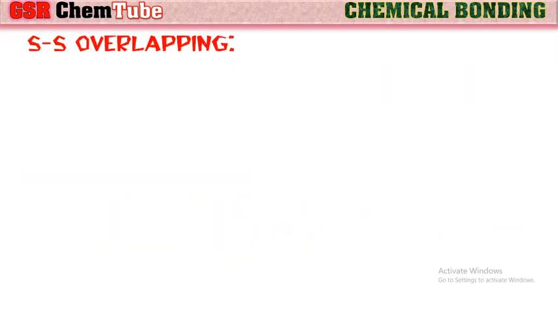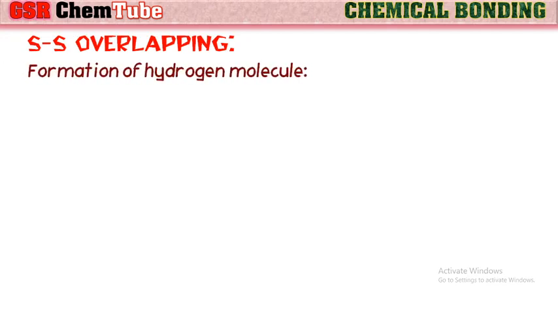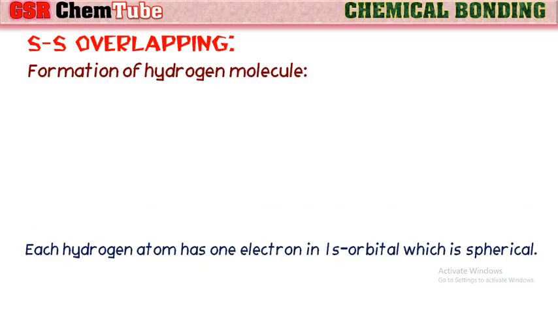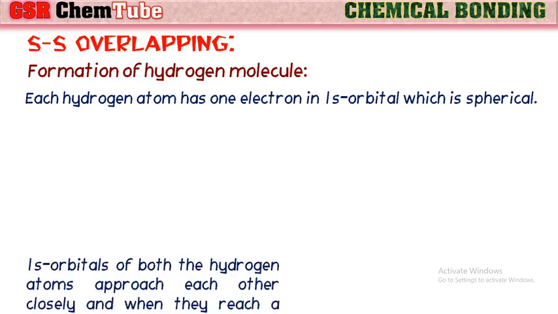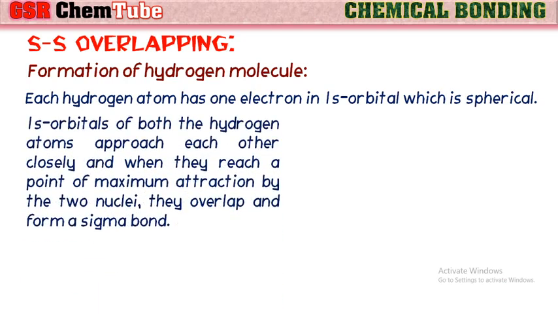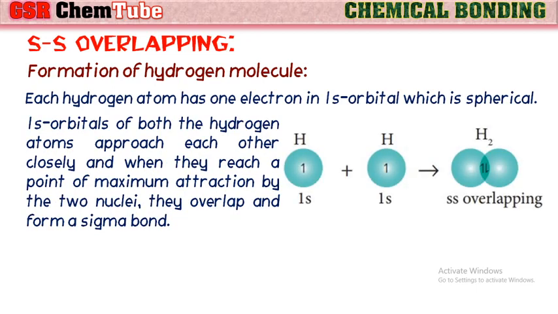First, let us see the ss overlapping by considering the hydrogen molecule formation. Each hydrogen atom has one electron in its 1s orbital, which is spherical. The 1s orbitals of both hydrogen atoms approach each other closely, and when they reach a point of maximum attraction by their two nuclei, they overlap and form a sigma bond.